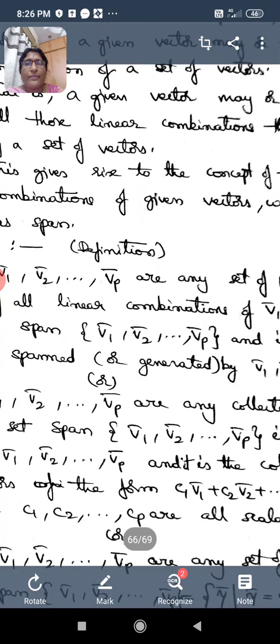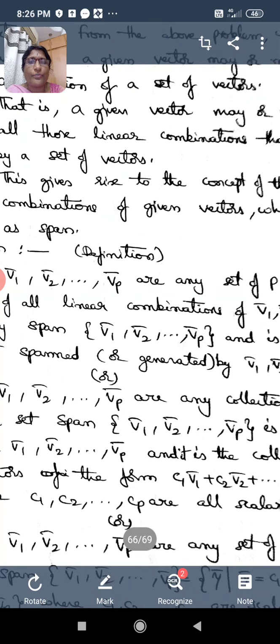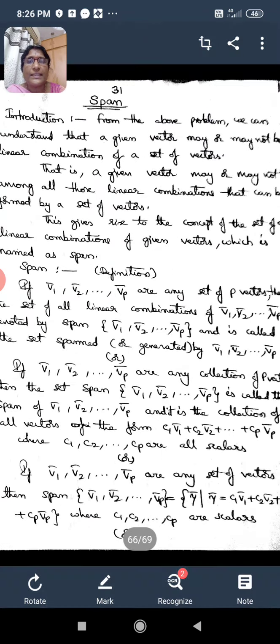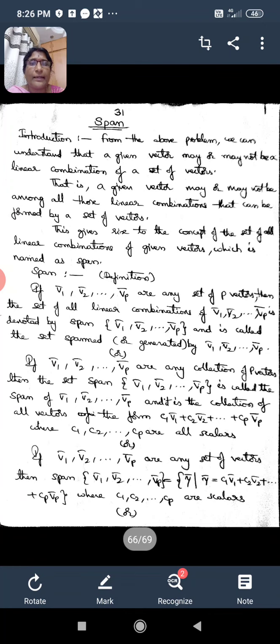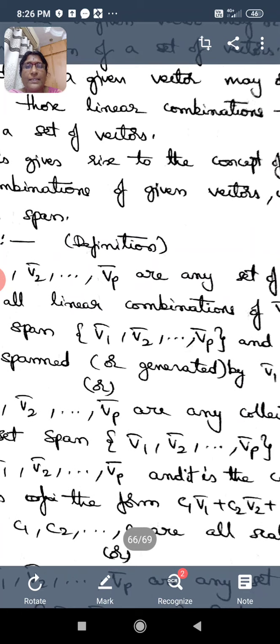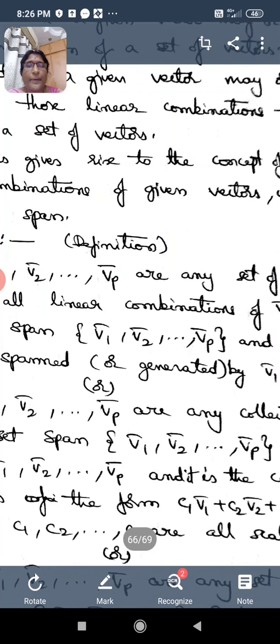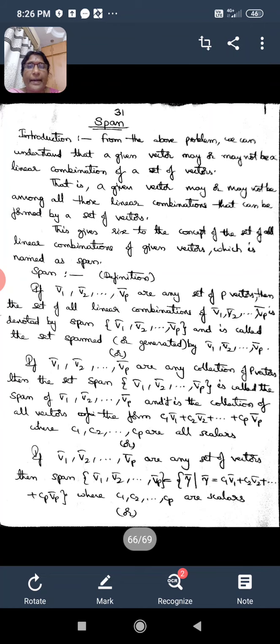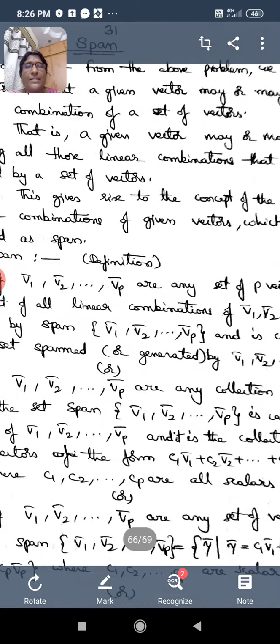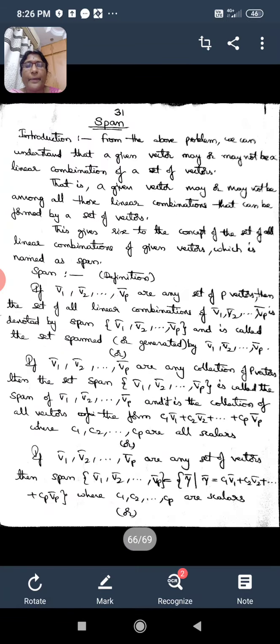We are considering that the set of all linear combinations of these vectors is denoted by the notation span of, in set brackets, V1 bar comma V2 bar comma so on comma Vp bar, and we call it the span or the set spanned by or the set generated by the vectors V1 bar, V2 bar, so on Vp bar.